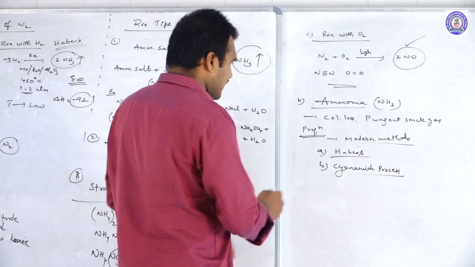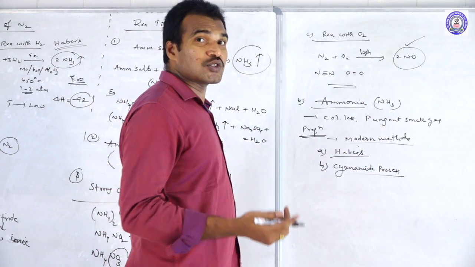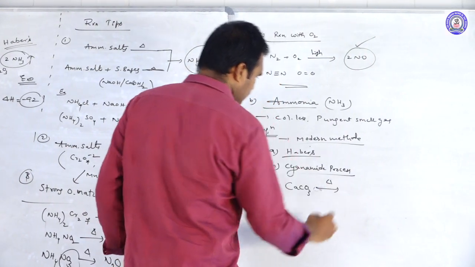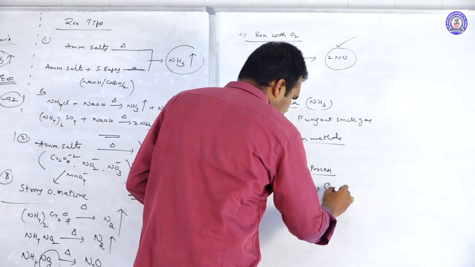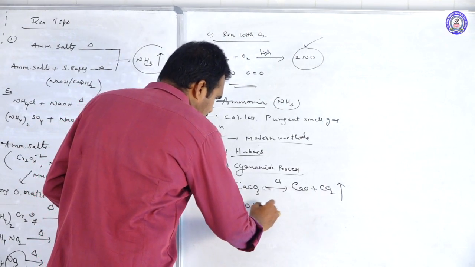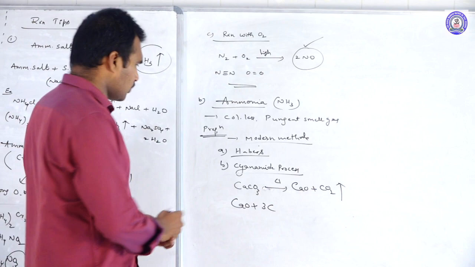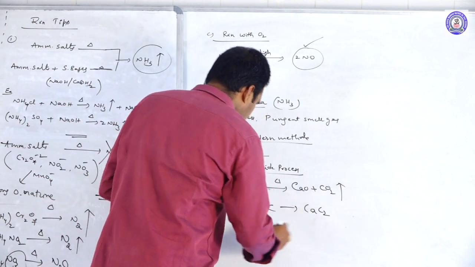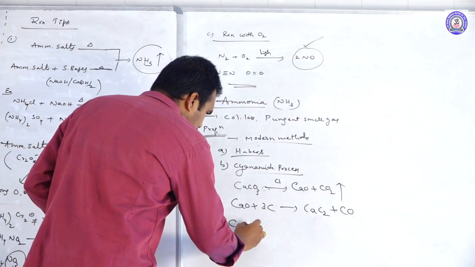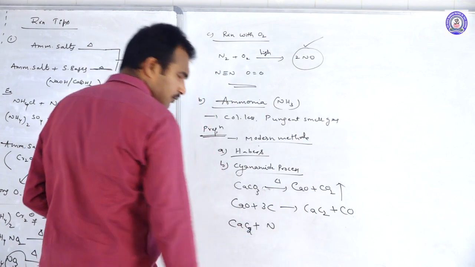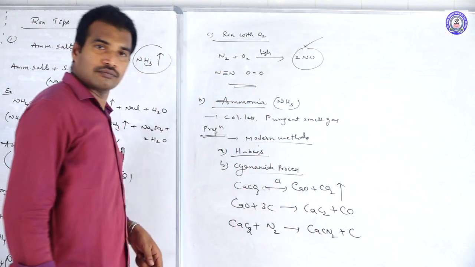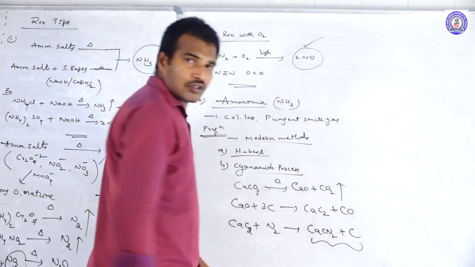Let us see. In the cyanamide process, we prepare the ammonia gas from limestone, CaCO3. Let us see how. CaCO3 on heating undergoes decomposition and gives CaO, and CO2 gas will liberate. Next, this formed CaO is mixed with carbon, some coal. So we will get CaC2 and carbon monoxide will liberate. Thereafter, this CaC2 will react with nitrogen and form CaCN2 plus carbon.